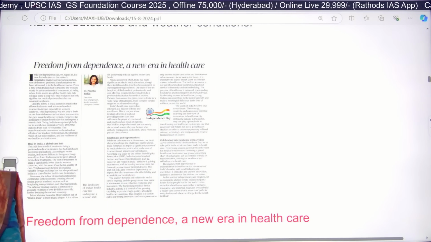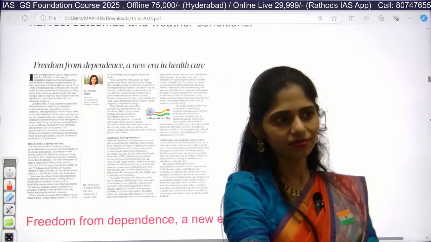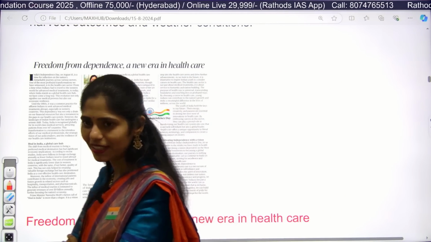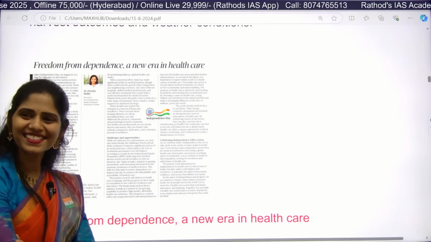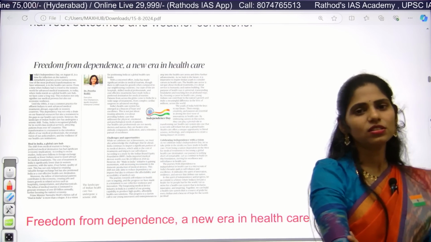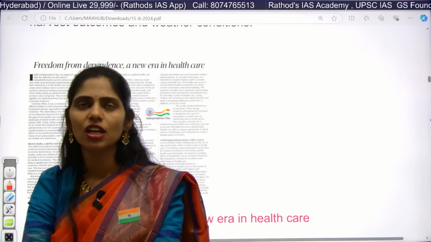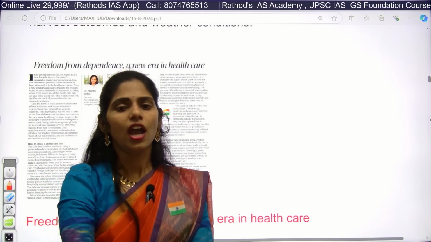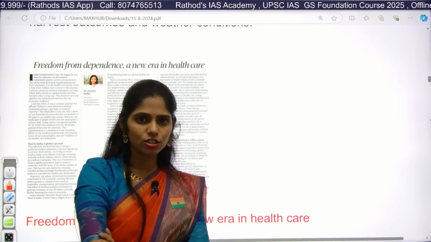Very good. What happened? What did you do in geography? Population theories, they are very important. Sir also explained this. Very good, students. Okay, online students, please focus on these theories: Malthusian theory, Marxist theory, and demographic transition theory. Especially, there is a chance of getting a question on this demographic transition theory, and in prelims also you got a question regarding this theory.